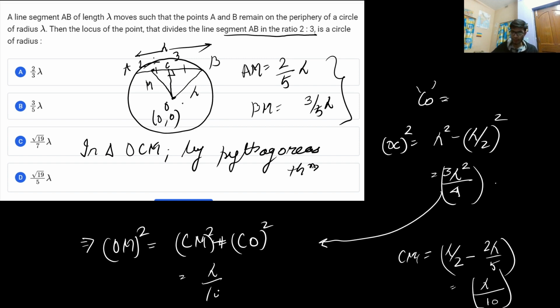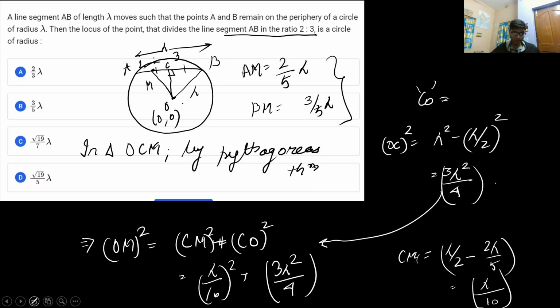So from here, lambda by 10 whole square plus 3 lambda square by 4, this value will turn out to be OM square. So the value of OM, and what is basically OM? OM is basically the locus point. So let me represent the M coordinate as a variable coordinate x comma y.